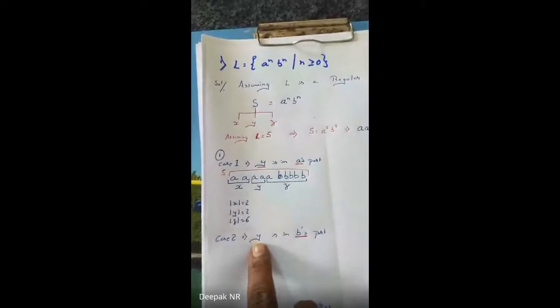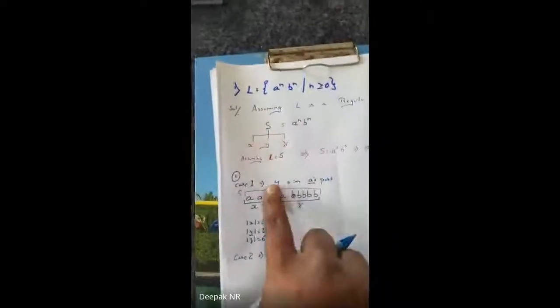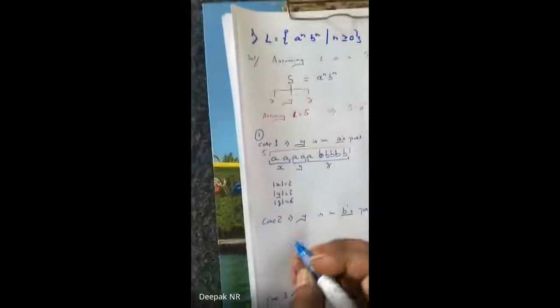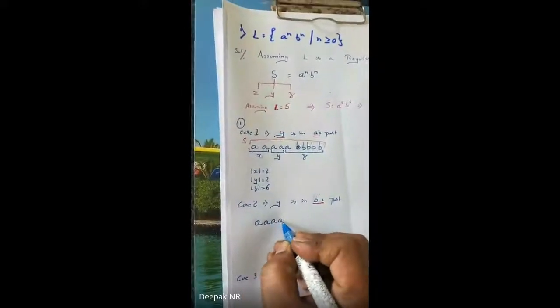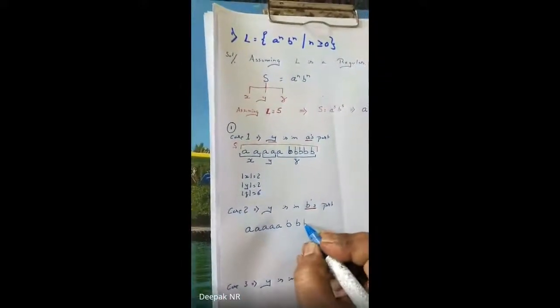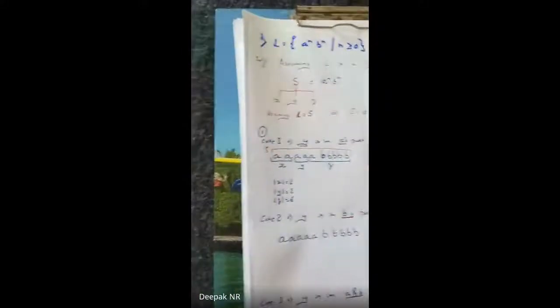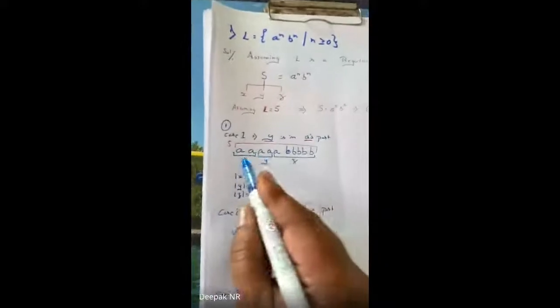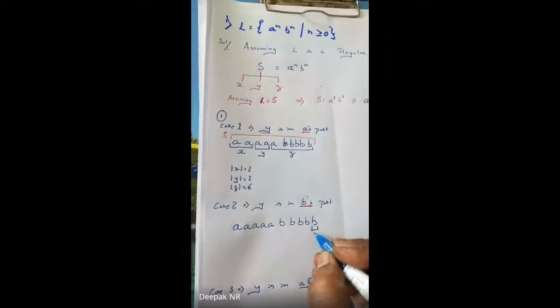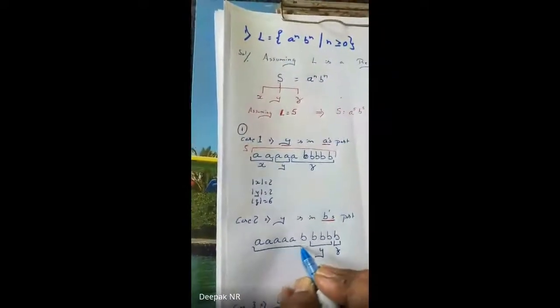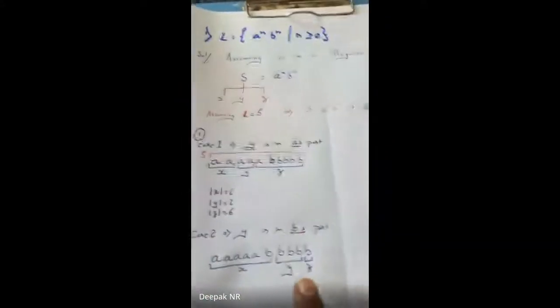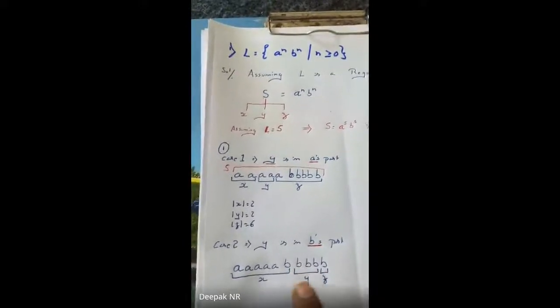Case 2 says Y is in the B's part. Y was in the A part; now I'll put Y in the B's part. So I rewrite the given string again: 5 A's followed by 5 B's. As I divided 2 and 2 before, let me take Z as 1. I'll take 3 for Y and the remaining all as X. Why have I taken 1 and 3? It's my wish; I could have taken 2 and 2 here as well, but I felt 1 and 3 would be more comfortable for you.